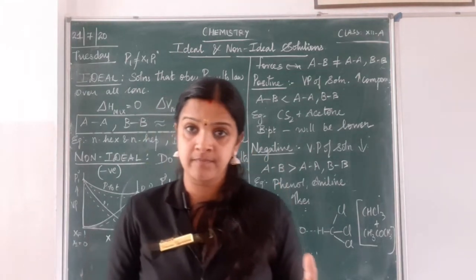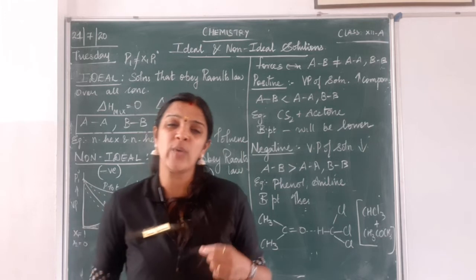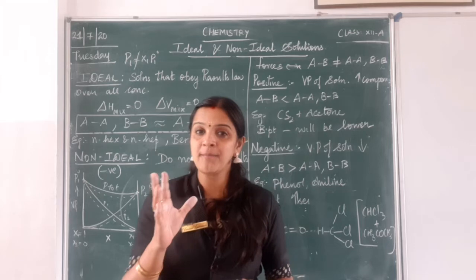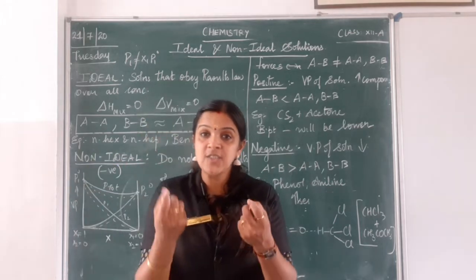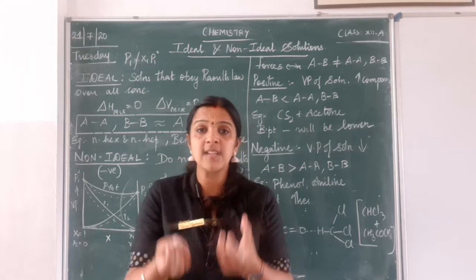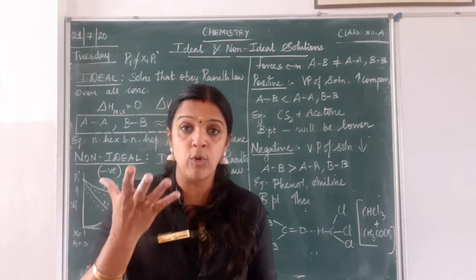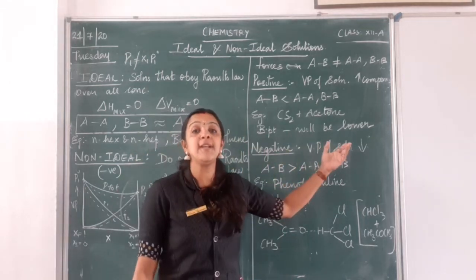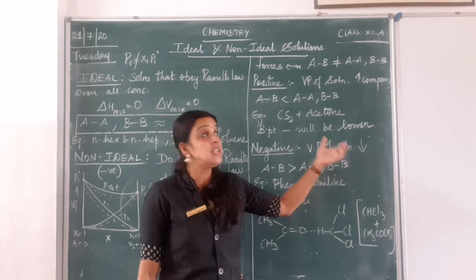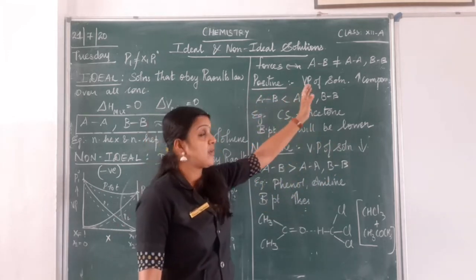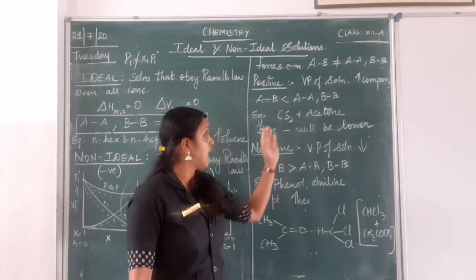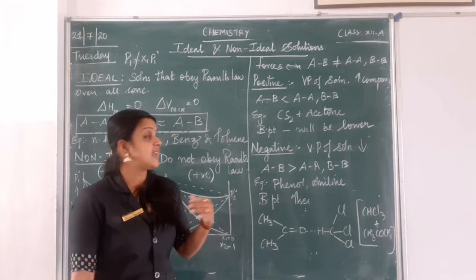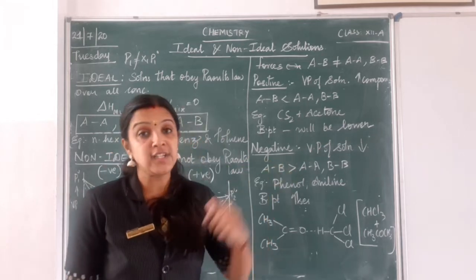Can you guess, children? Yes, Alina, can you just guess what happens? Why should the boiling point be lower? Yes, what is boiling point? The temperature at which the liquid tends to boil. So as the number of molecules escaping becomes more and more, the liquid starts to boil, right? So naturally the boiling point will be lower. You are able to get me, children? So in case of positive deviation, the vapor pressure of the solution becomes higher and the boiling point will be lower, right? Now we'll get into the second case where the solutions show a negative deviation.